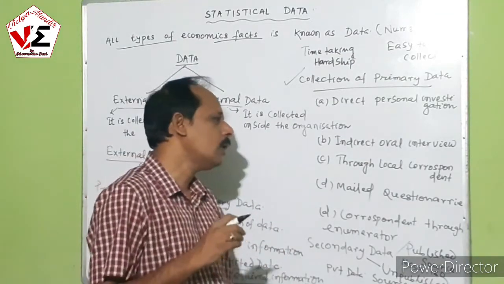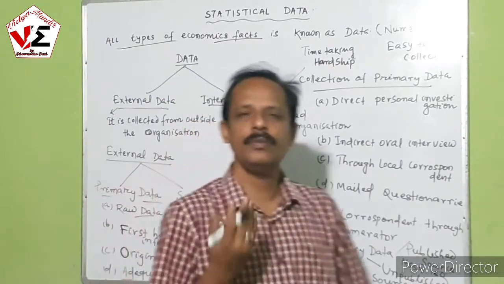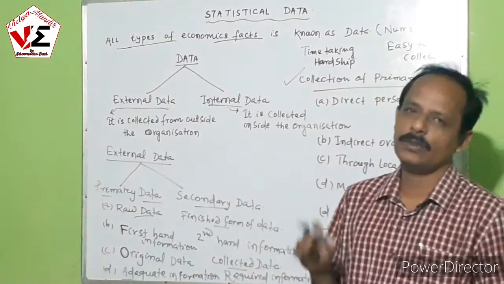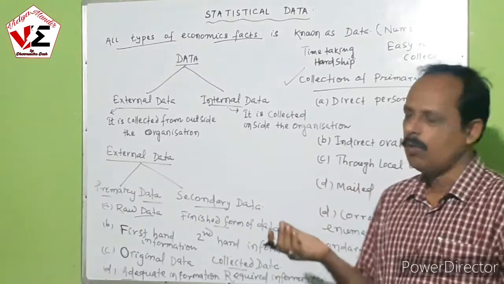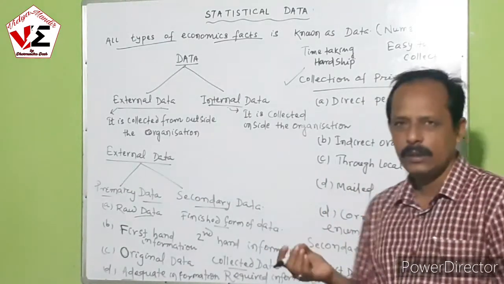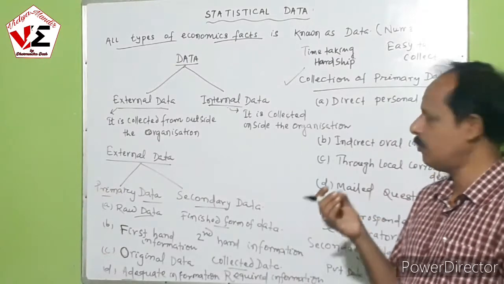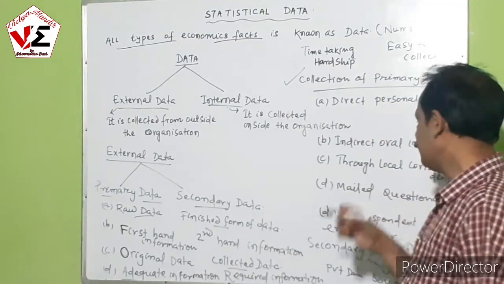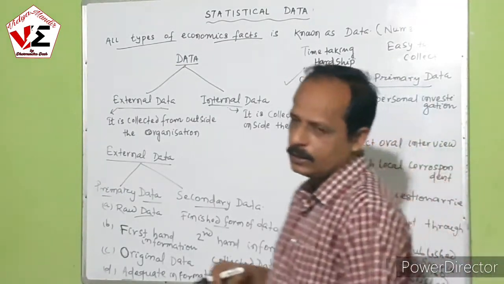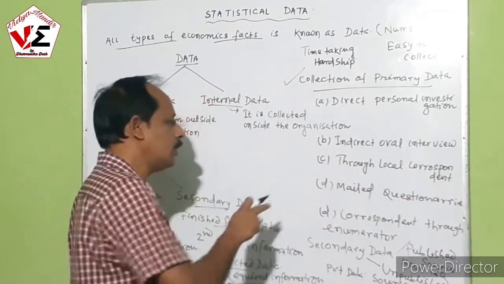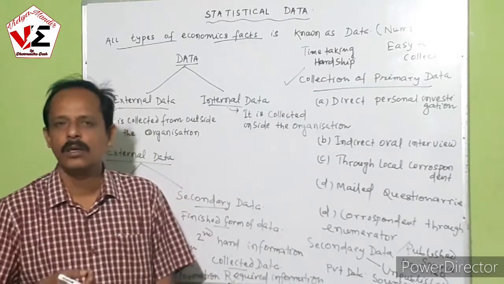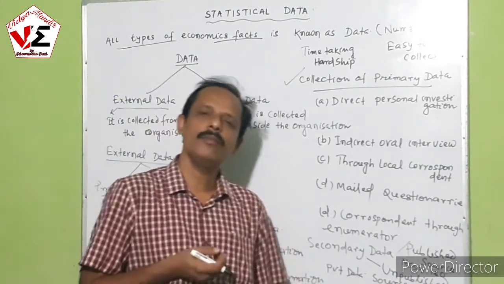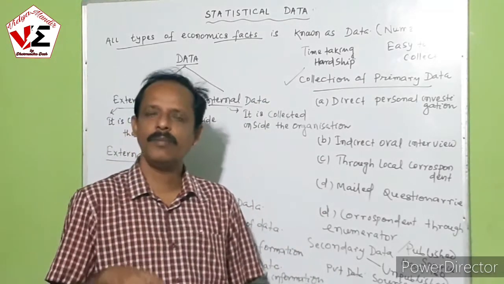Next, through the local correspondent. News personnel employ local correspondents in different localities of the nation and of the world to get their required data, and they get the information from them. Next, this is the outdated system, I say, the mail questionnaire. We send the questions to the expert by mail or by the postal system.